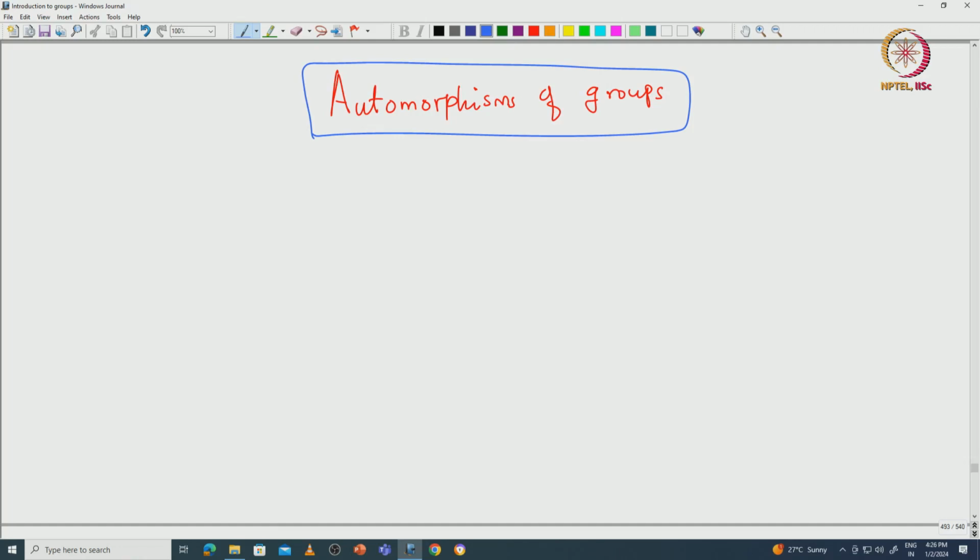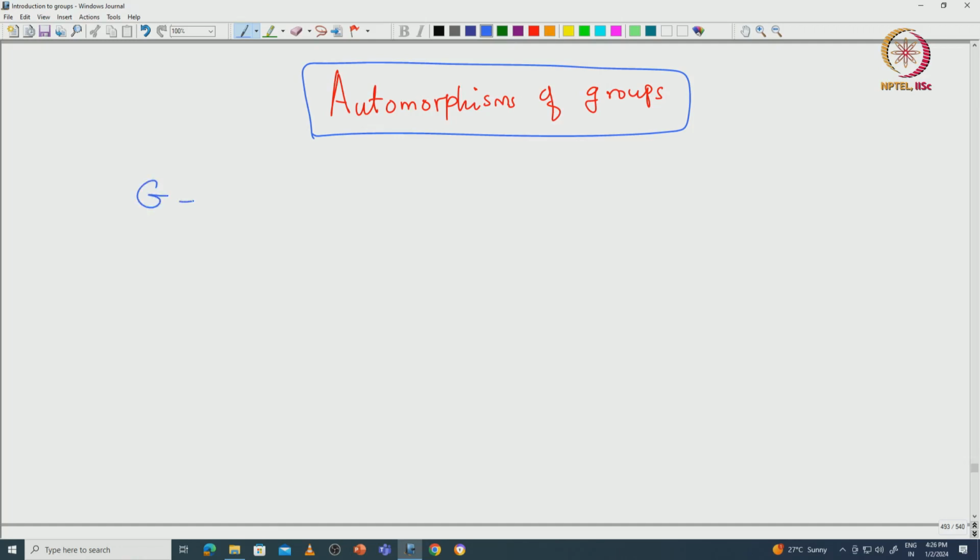Welcome back everyone. In this lecture, we will study the automorphisms of groups. We have already defined these automorphisms of given groups, and the set of all automorphisms with respect to composition themselves form a group. We want to understand some of its properties. So let's recall some of the notations that we have already used.